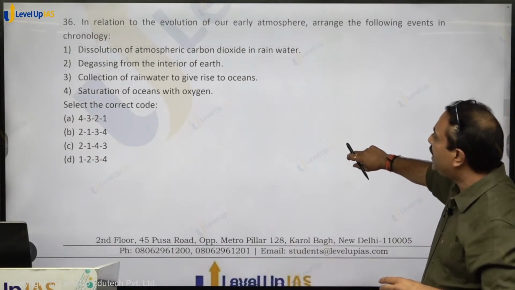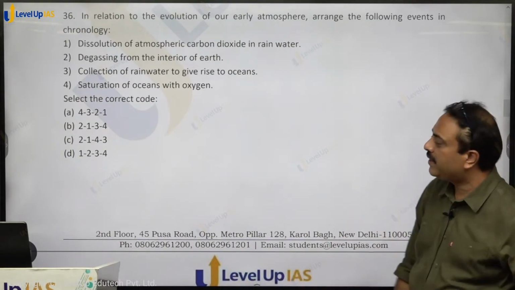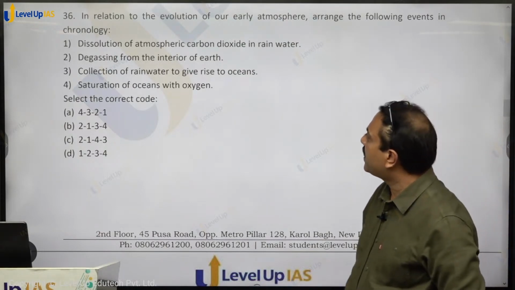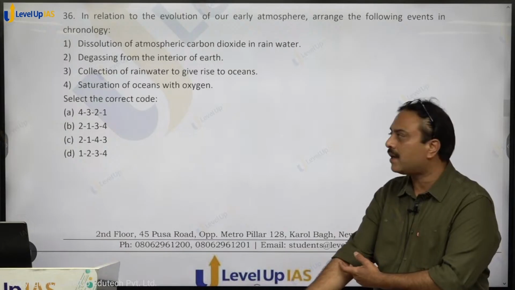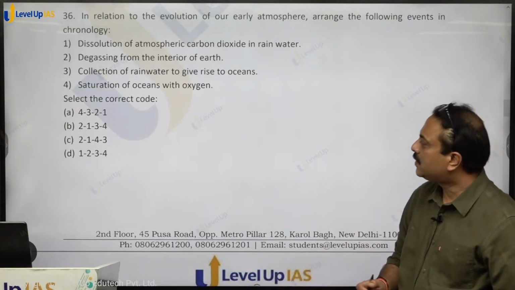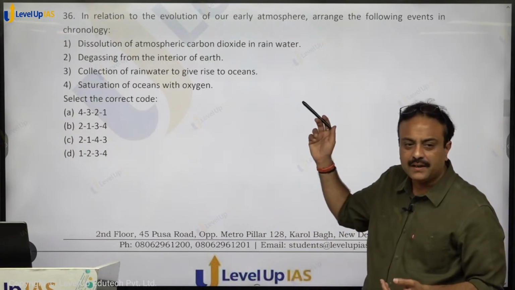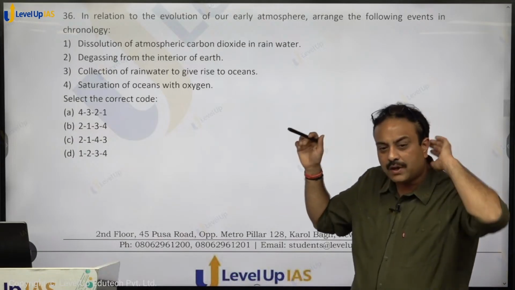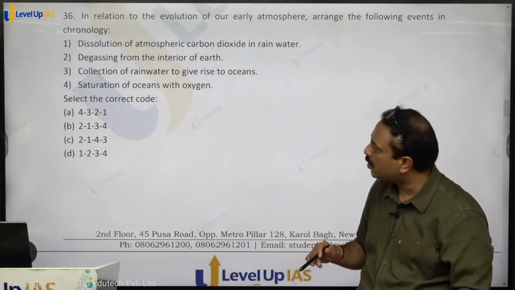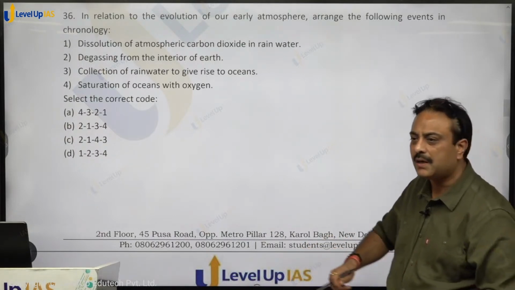In relation to the evolution of our early atmosphere, arrange the following events in chronology. Dissolution of atmospheric carbon dioxide in rainwater, degassing from interior of earth, collection of rainwater to give rise to oceans, saturation of oceans with oxygen. Starting with degassing, carbon dioxide, rainwater dissolution, collection of rainwater, saturation of ocean. So it should be 2, 1, 3, 4. Option B. B for boy shall be the right answer.